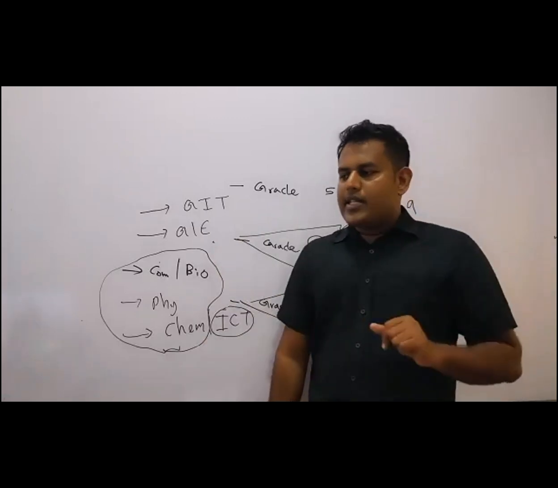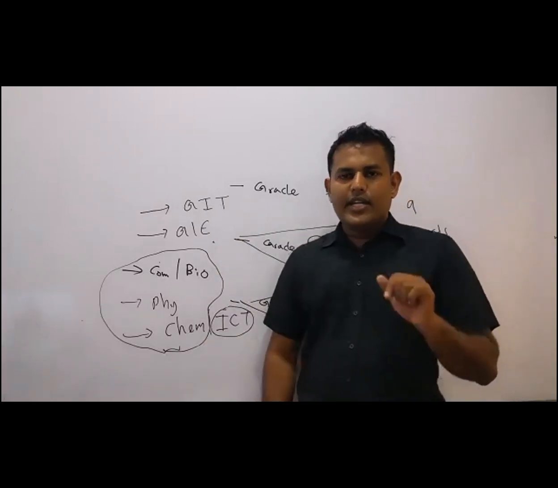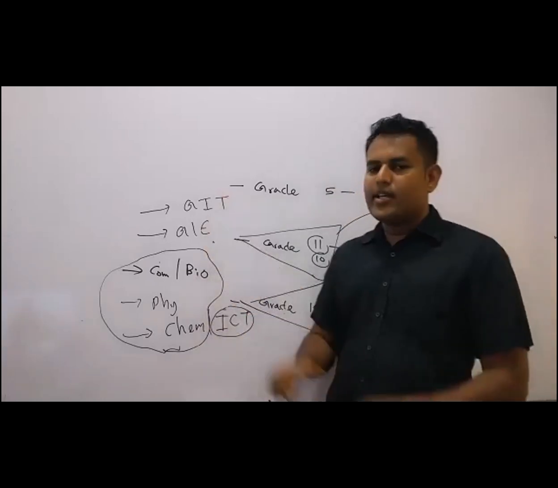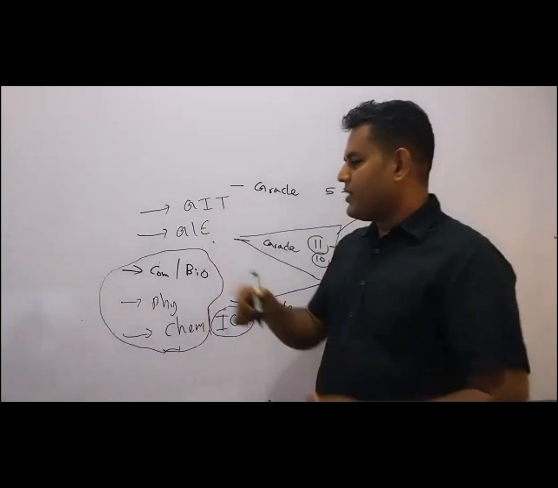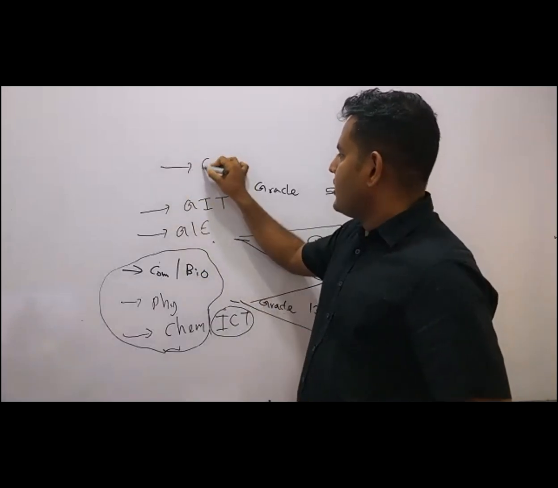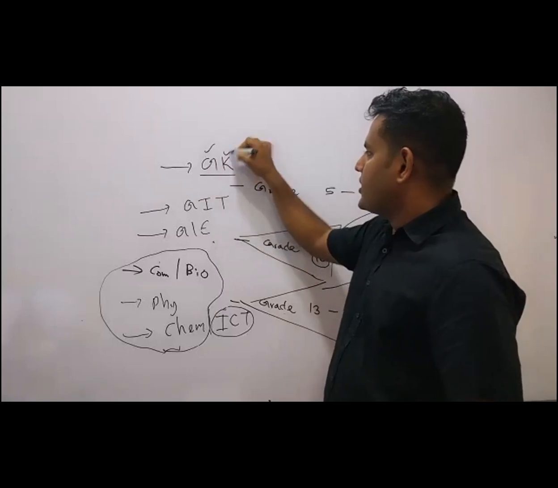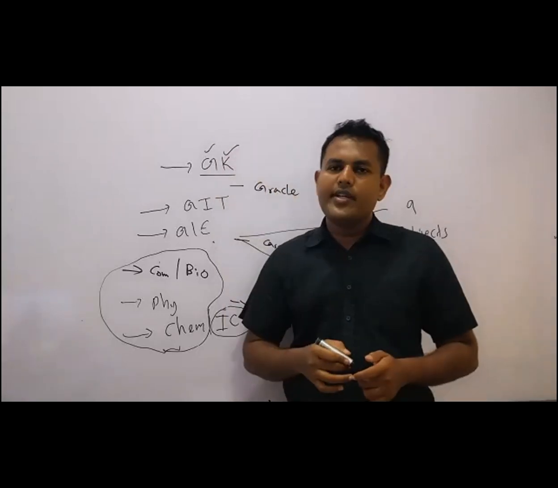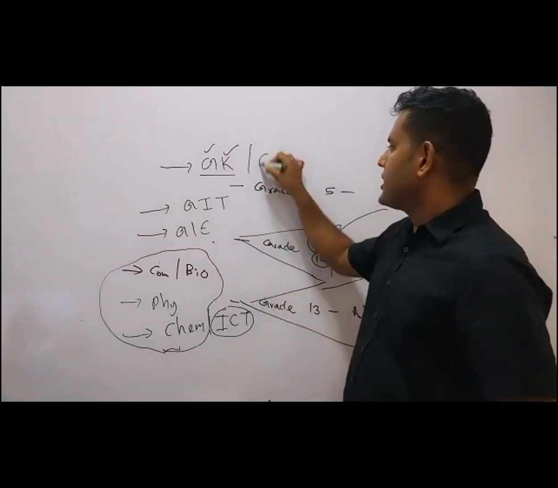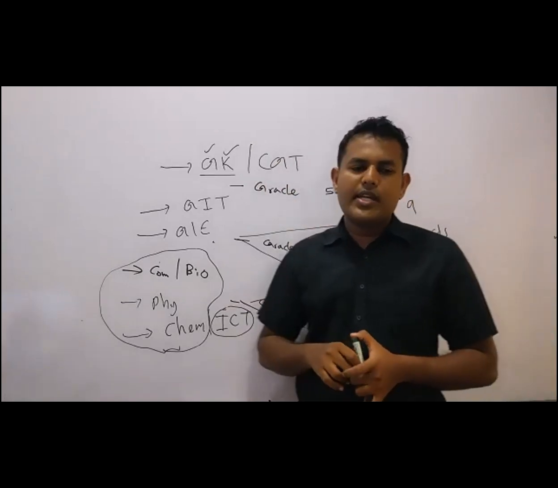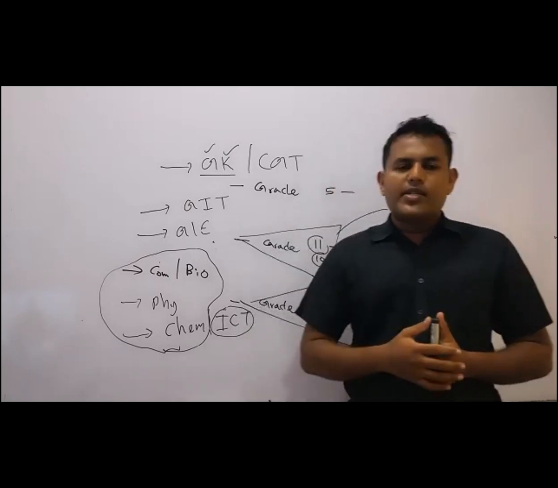So what was the next subject? I told you in A-levels you have to face 6 papers. Now this is 1, 2, 3, 4, 5. The sixth is general knowledge, GK, or the Common General Test, CGT. In here you will be getting an MCQ paper, like 50 MCQs.